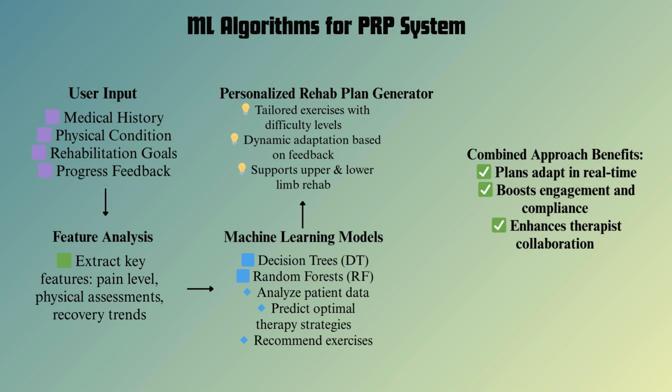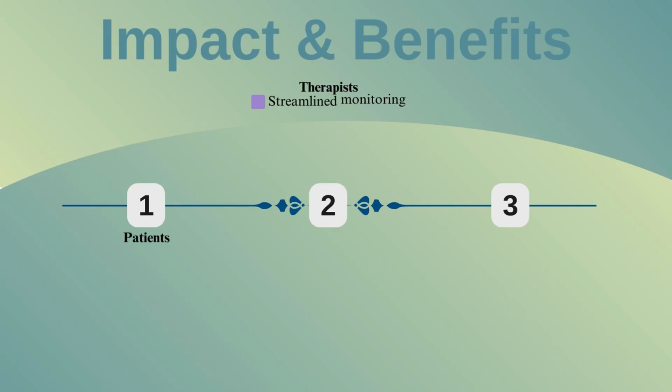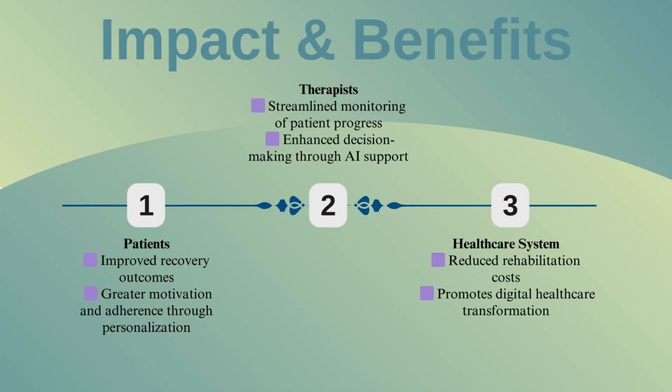So this personalized approach ensures that plans adapt in real time based on user progress. It increases user engagement, improves compliance, and makes it easier for therapists to collaborate and adjust plans as needed. So the impact of PRP24 is wide-reaching. For patients, it means faster recovery and higher motivation. For therapists, it provides clear visibility into patients' progress and helps in making data-supported decisions. And for the healthcare system, it can lower costs while promoting digital transformation in rehabilitation.